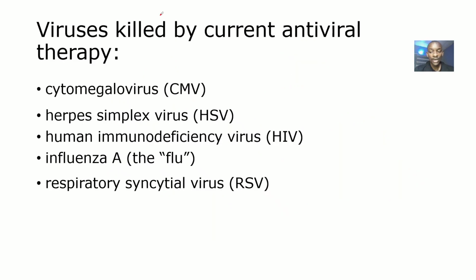Okay. So now, examples of viruses that can be killed by antiviral therapy. We have viruses like the cytomegalovirus. We have the herpes simplex virus. We have the human immunodeficiency virus, that's HIV. We have the influenza A virus. We have the respiratory syncytial virus.